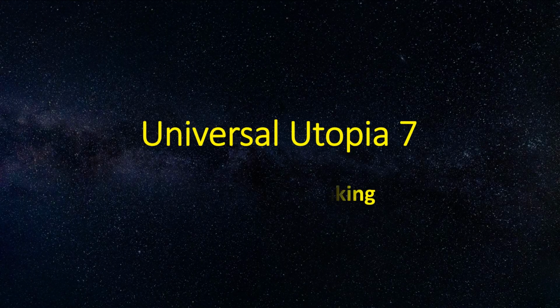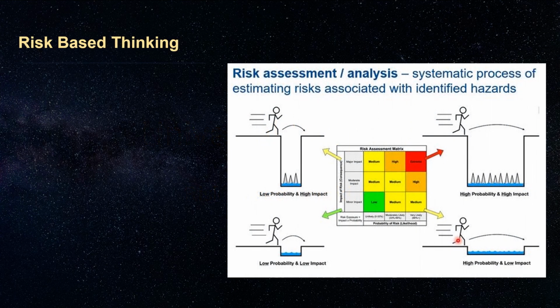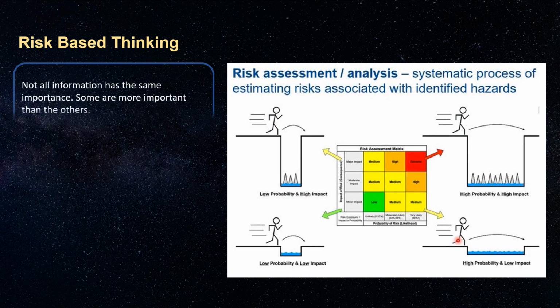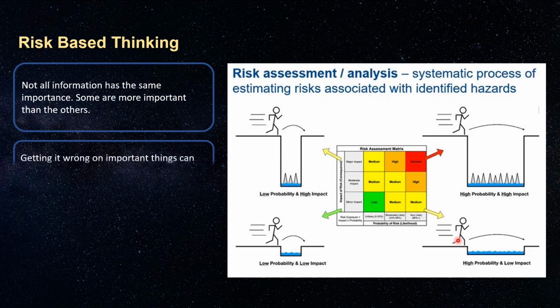In the previous video, we explained the accumulation of knowledge while dealing with uncertainty and incomplete information. It utilizes Bayesian inference, which continuously updates the probability of a hypothesis as more evidence or information becomes available. It's generally accepted that not all information has the same importance. Some are more important than the others. Getting it wrong on important things can have severe consequences.